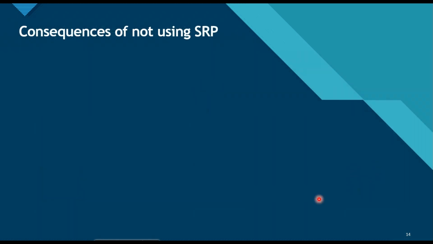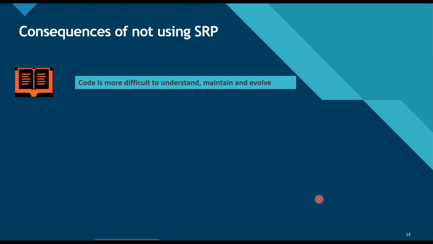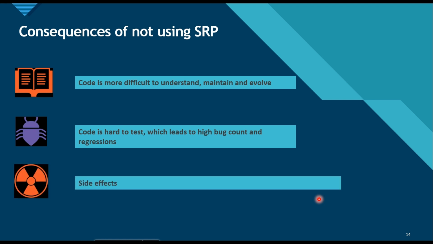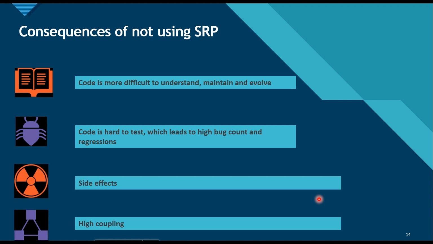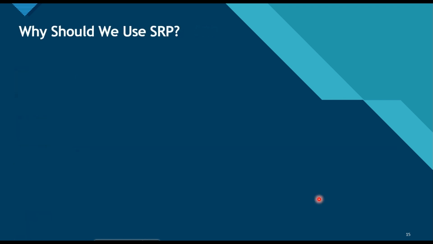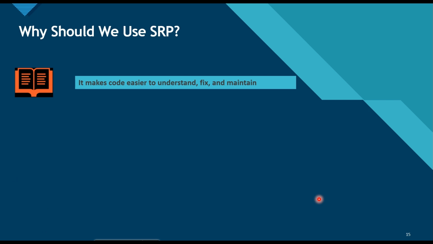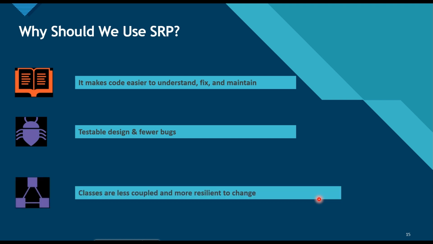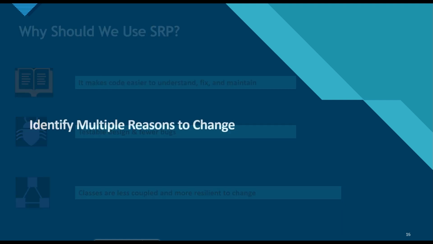So what are the consequences of not using the SRP? Code is more difficult to understand, maintain, and evolve. Code is hard to test, which leads to a high bug count and regressions. There are lots of side effects, and there is high coupling. So why should we use SRP? It makes code easier to understand, fix, and maintain. It leads to a testable design with fewer bugs. Classes are less coupled and more resilient to change.